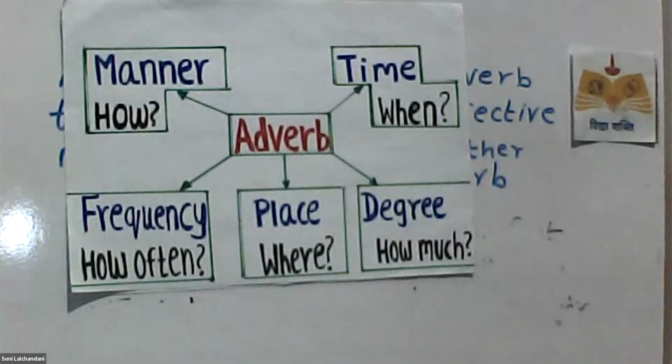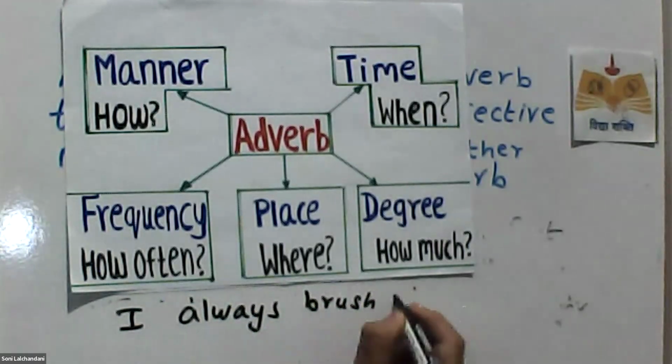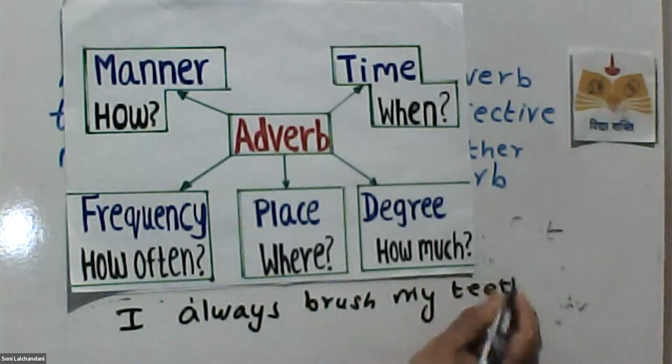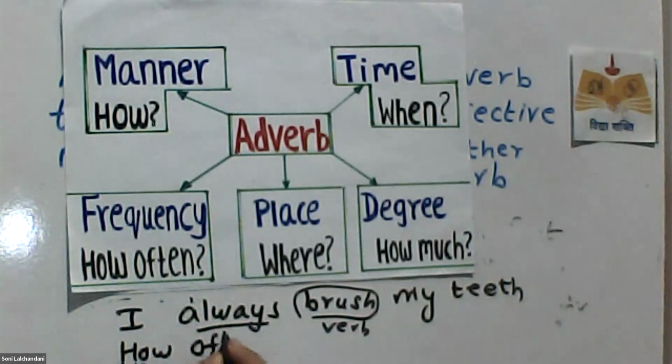Now let's talk about adverbs of frequency. Imagine I'm saying I always brush my teeth. Here brush is the verb, and always is an adverb talking about how often I brush. Sometimes I brush, often I brush, I never brush my teeth. All these are adverbs of frequency, telling you how often. You ask the question, how often do you brush? I brush my teeth often. I brush my teeth always. I brush my teeth sometimes. Like that, you will tell.